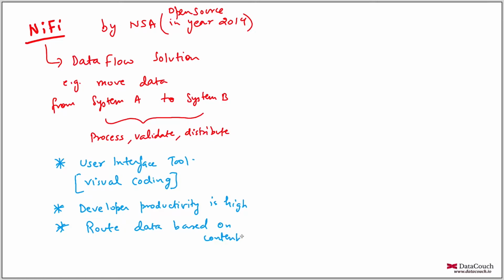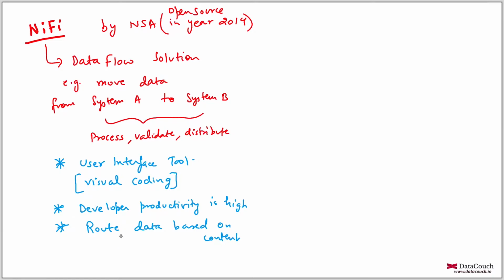Let's say I'm just giving a hypothetical example. Another case can be that I send the English tweets to another cluster. So you can route data based on the content, which is a very interesting and very commonly used feature. You can route data to Hive, to HBase, to Kudu. All these things can be done very easily in NiFi.